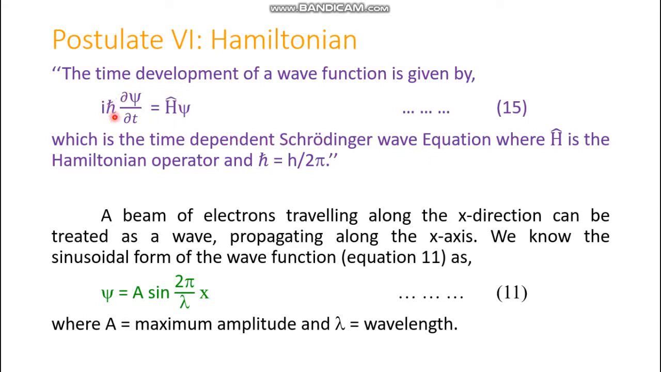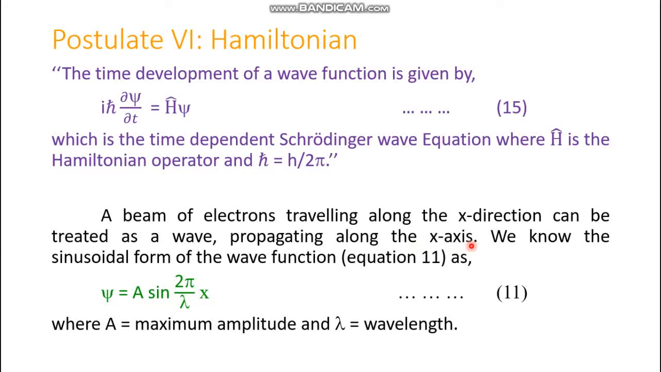This equation is actually the time dependent Schrödinger wave equation, where capital H cap is the Hamiltonian operator, and h cross, in short, is written instead of h by twice pi. So several times in this topic, h by twice pi may be written as h cross. Now, if a beam of electrons traveling along the x direction can be treated as a wave, then it is propagating along the x-axis.